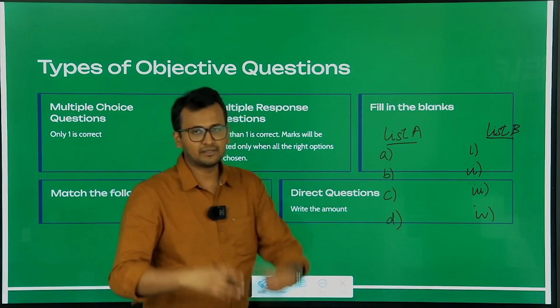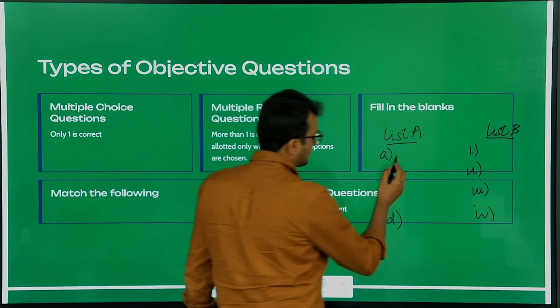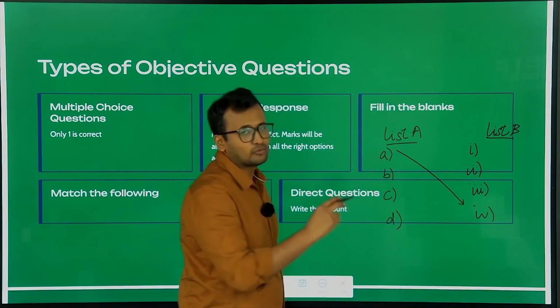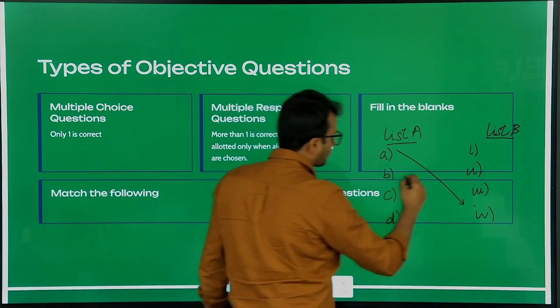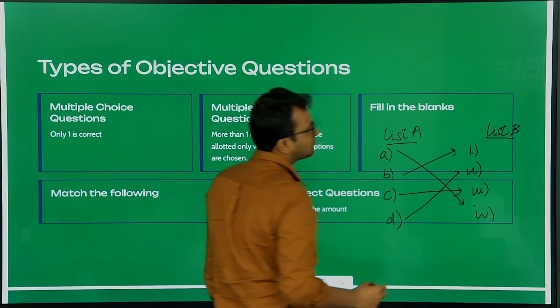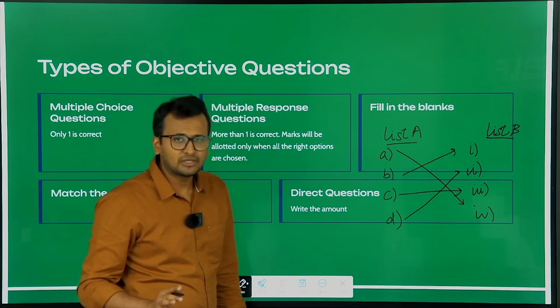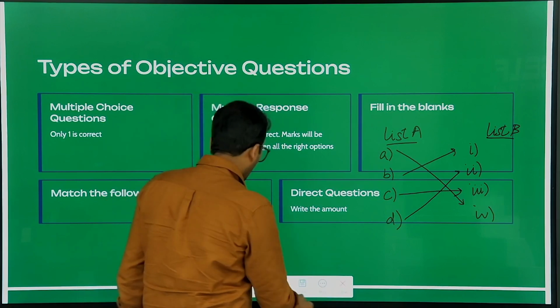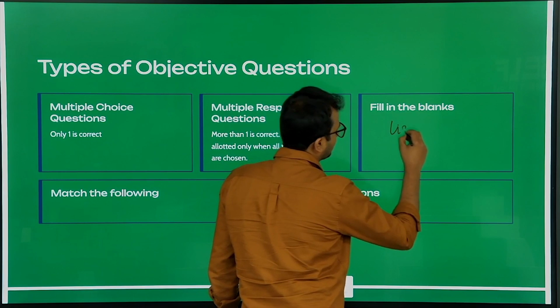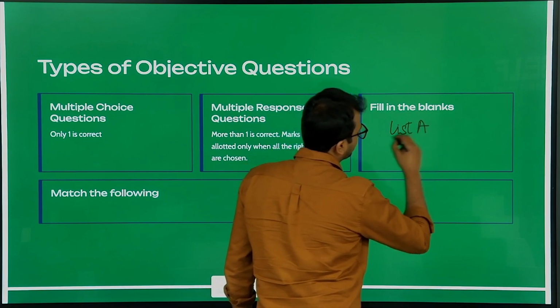Now how do you match? How did you match in school? Let us suppose the answer for A was 4. This is how you would create lines. For B it is 1, for C it is 3, for D it is 4. This is how you would match in your class, in your school. But that will not work over here. How will you match the following in your paper, the online paper?